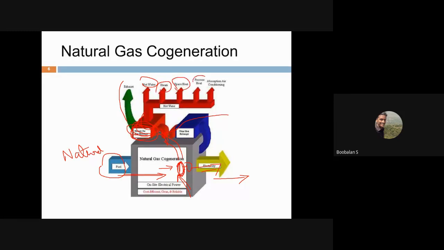So you could do process heating, and you could have air conditioning. So we'll have different types of applications from this heat exchanger. Here, if you watch, this is called my system, the cogeneration system. This name is called the cogeneration system.